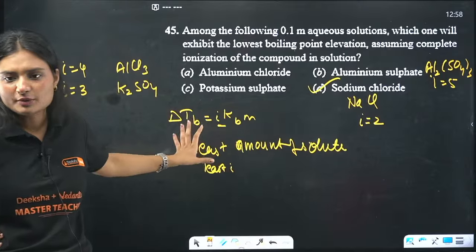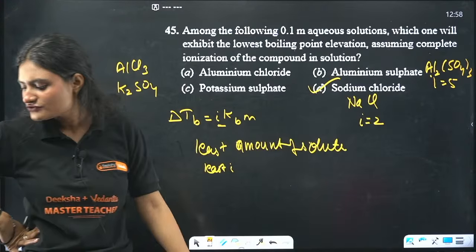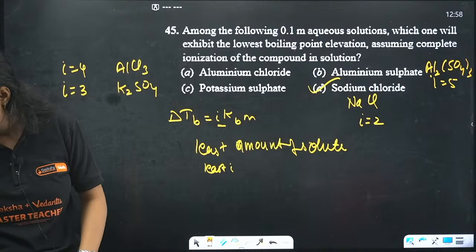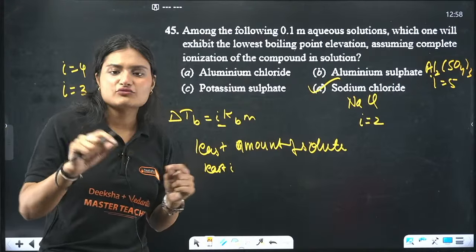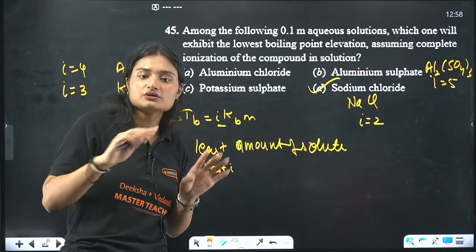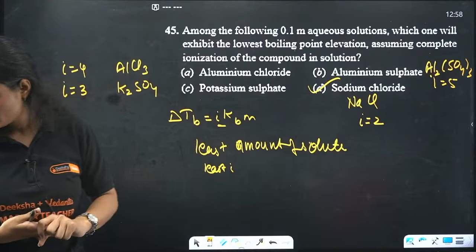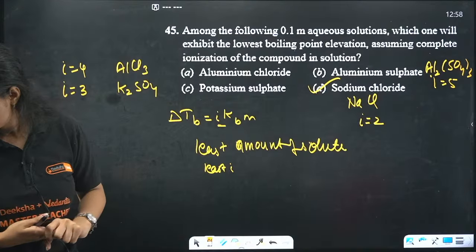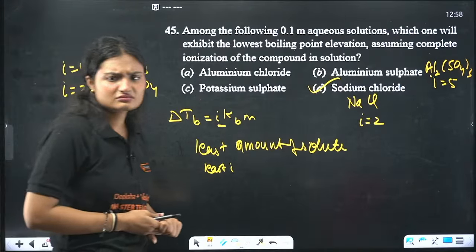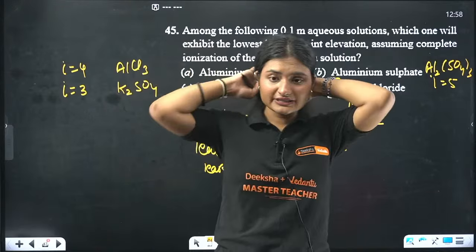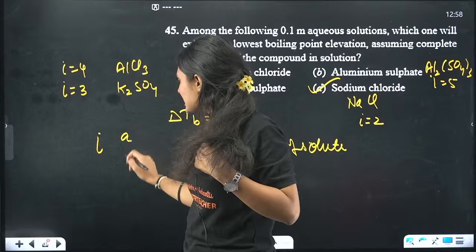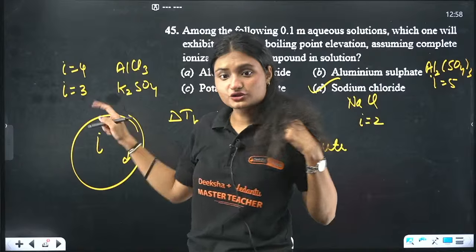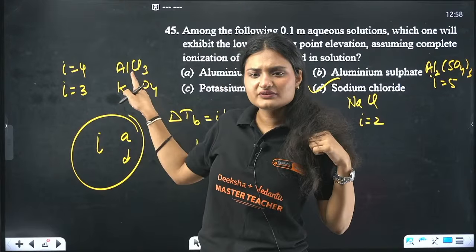Because these are colligative properties directly related to the amount of solute. Yes, that is a different equation. We are not dealing with that. The van't Hoff factor with association and dissociation, that is a different topic. Their relations are very important. You need to remember it. And this thing you can figure out on your own, right?